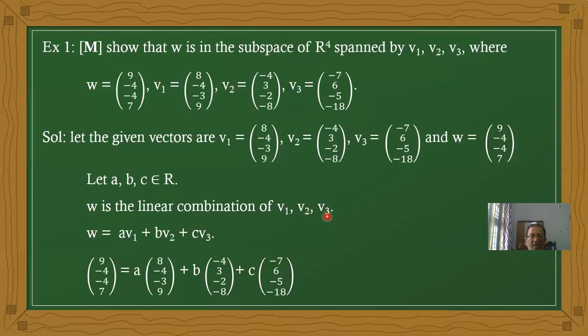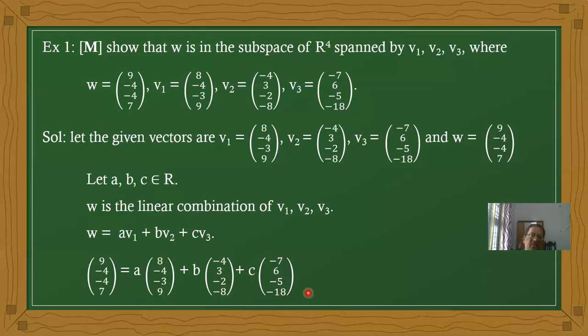What is the W given? 9, minus 4, minus 4, 7. A into V1 value 8, minus 4, minus 3, 9. B into minus 4, 3, minus 2, 8. C into 7, 6, minus 5, minus 18. These are the vectors and the W value.